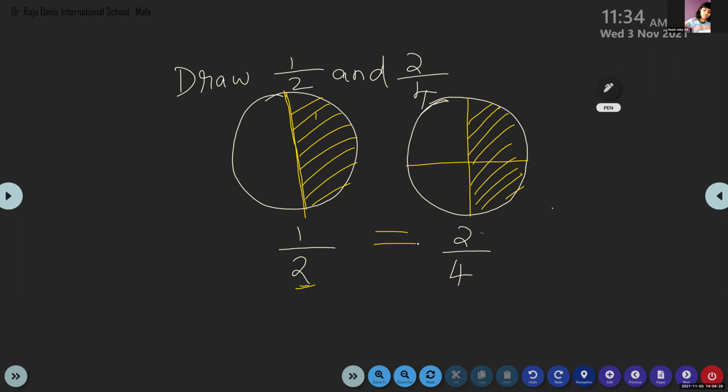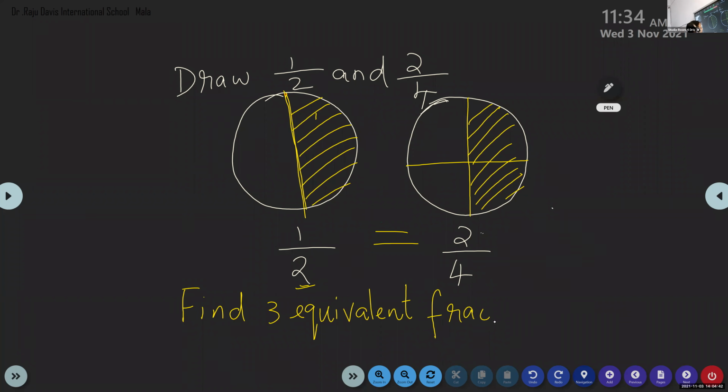Now, I'm going to give you: find 3 equivalent fractions of 1 by 2. 1 by 2, you cannot divide again. We cannot divide.